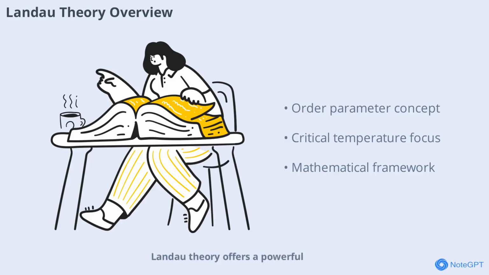Landau theory offers a powerful mathematical framework for describing phase transitions, especially near the critical temperature, often denoted as Tc. The theory introduces the concept of an order parameter, which quantifies the degree of order in a system. When the system is disordered, the order parameter is 0. As it becomes ordered, the parameter takes on a non-zero value. This approach allows physicists to model how materials behave as they approach and cross the critical threshold, providing a foundation for understanding complex phenomena in condensed matter physics.